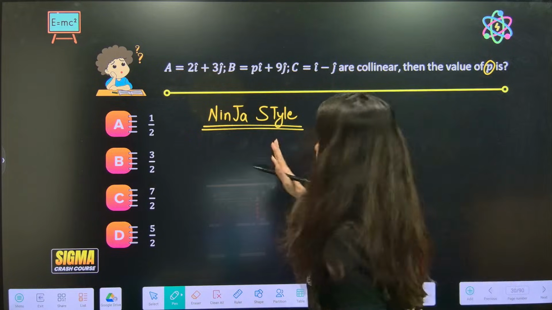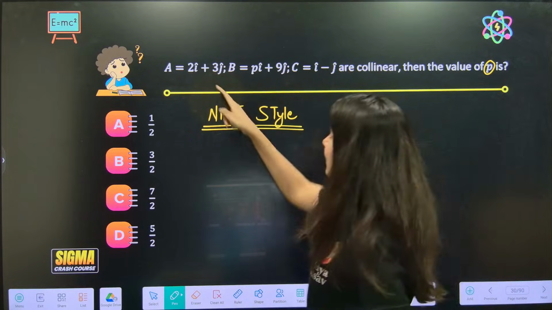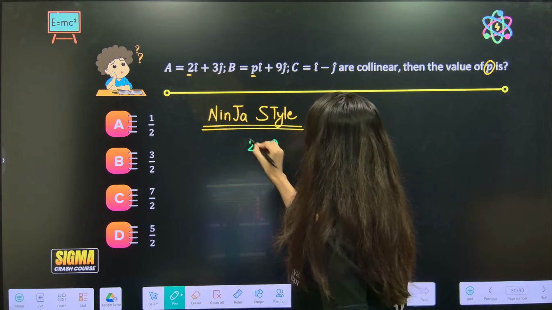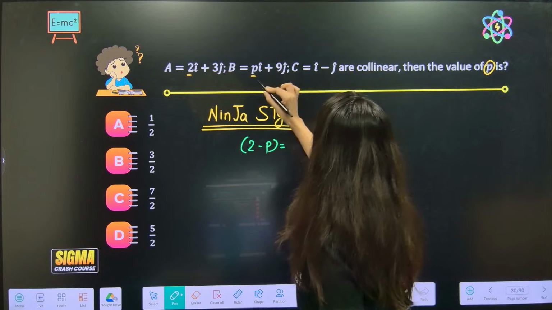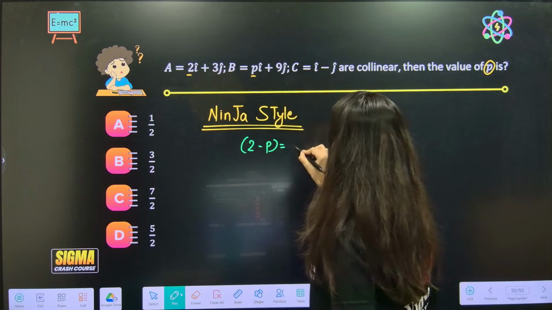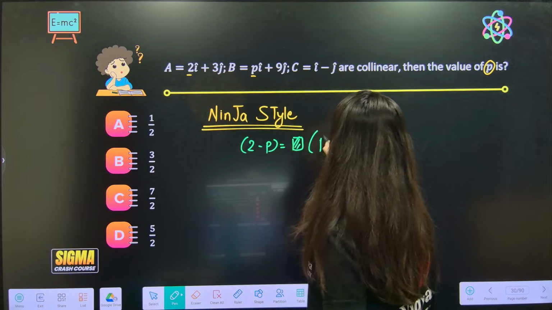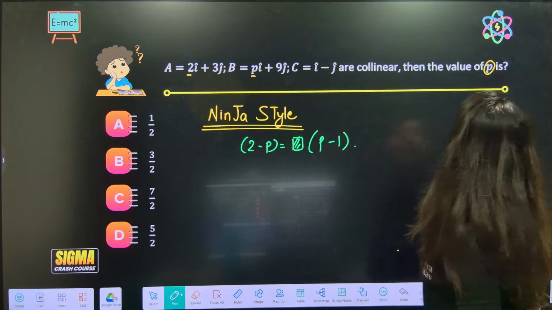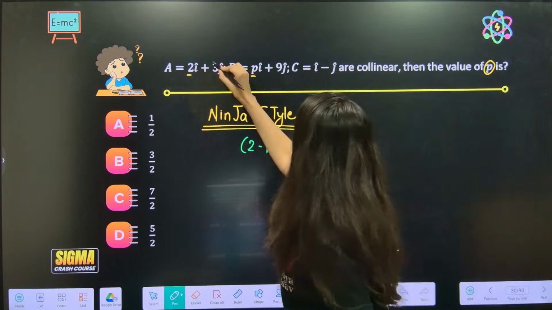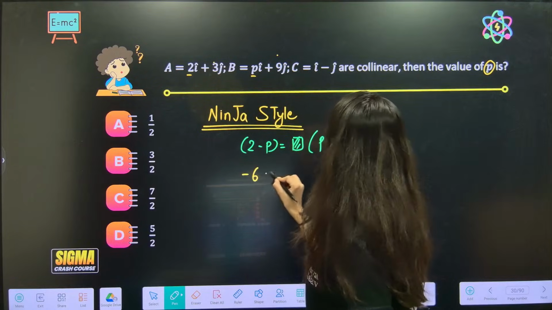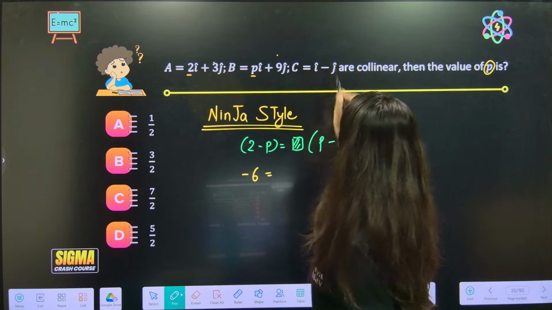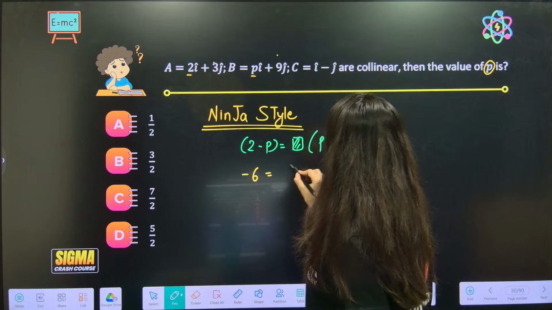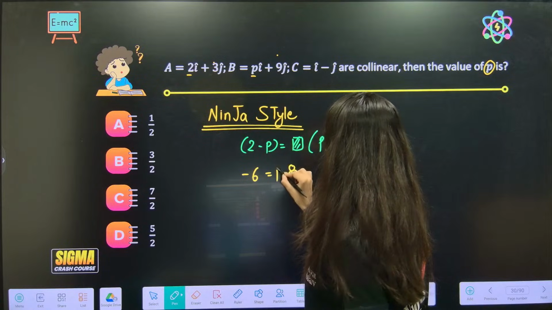Okay. So ninja style says, since the vectors are collinear, 2 minus P is equal to lambda times P minus 1. Some value will be there. Next, 3 minus 9 is minus 6, is equal to 9 minus 8, so 8.